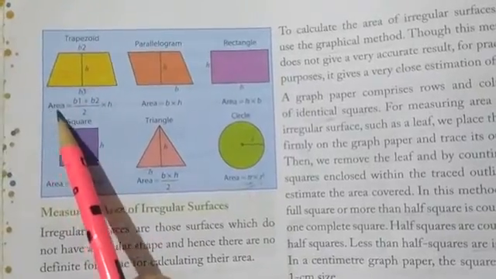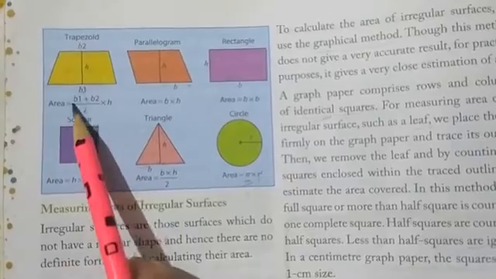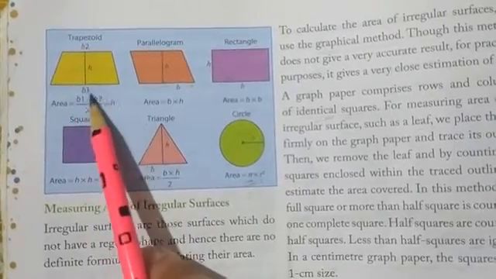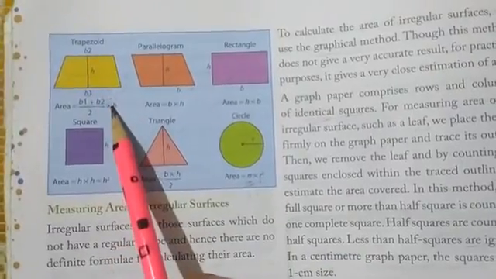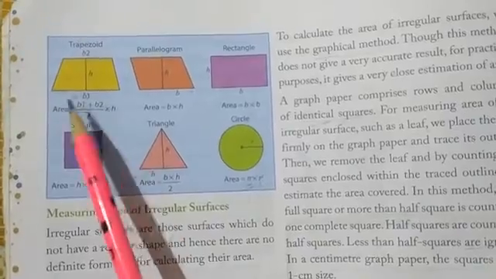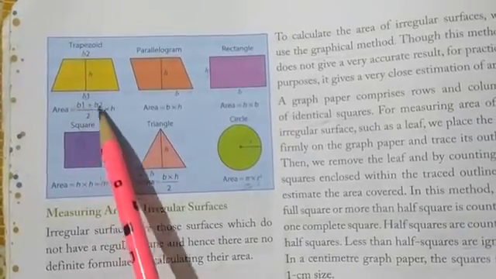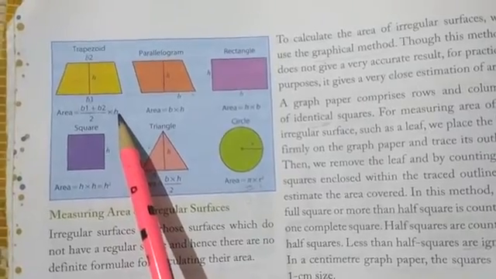So what is the area of this trapezoid? The area of the trapezoid can be written as half the sum of the two parallel surfaces multiplied by the distance between the two parallel surfaces.